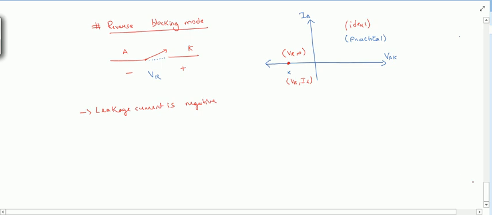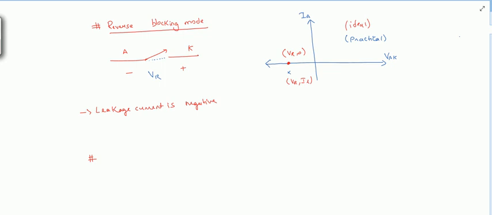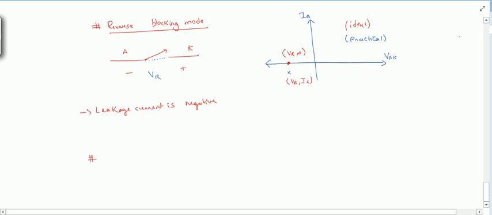Similarly, here also there will be losses, which are called blocking power loss, because the switch is in blocking mode only. Due to the leakage current there will be blocking power loss, right?